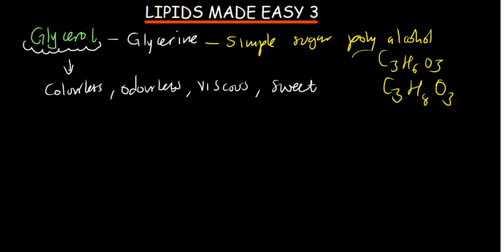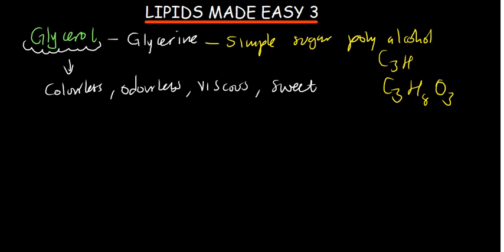Now remember, for the trioses we said their formula is C3H6O3. This question comes as a multiple choice. They are going to bring the formula and you identify whether it is glycerol or a triose. They will bring maybe this formula and say identify this formula. They are going to put glyceraldehyde, they are going to put glycerol. Actually, that is why we call that triose glyceraldehyde, because it is more similar to glycerol in structure.